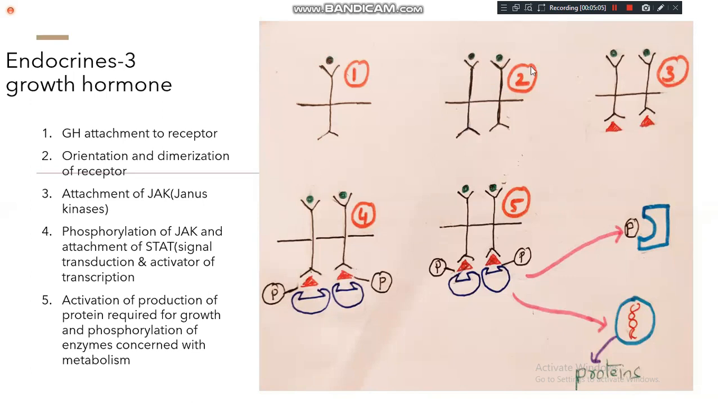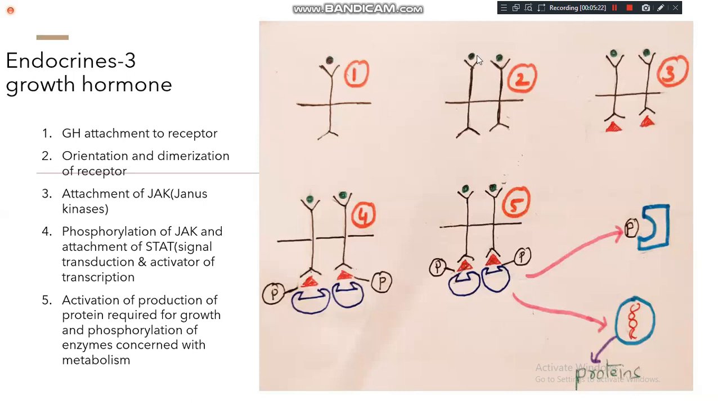First, growth hormone will come and bind to the receptor. Then one more receptor will come nearer to this receptor, and one more growth hormone will come and attach. This is called orientation as well as dimerization. The point you have to remember is that in the beginning, number one, it is actually not in an active